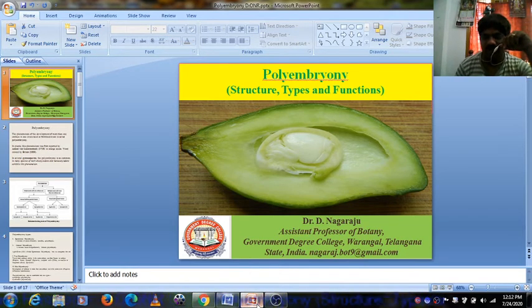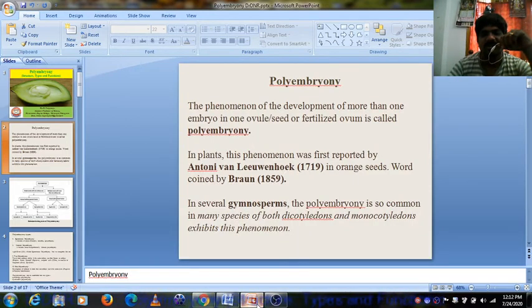Okay, polyembryony means usually each seed has a single embryo only. This embryo will germinate and form plantlets, new plants. For this embryo's development, endosperm will be utilized in endospermic seeds.